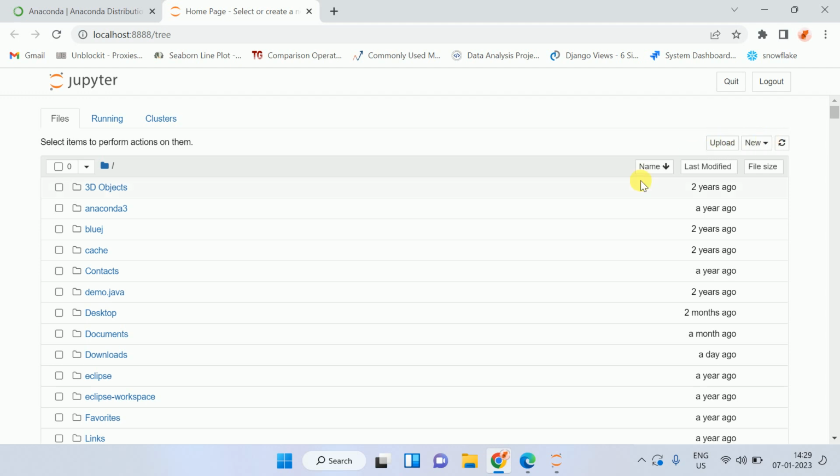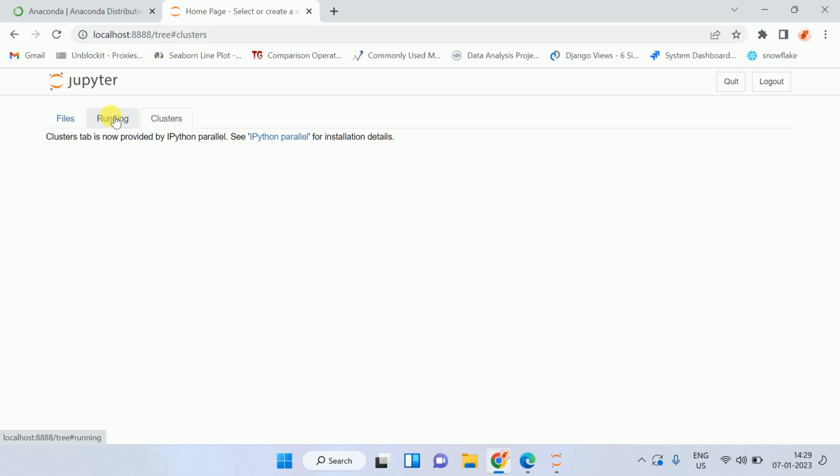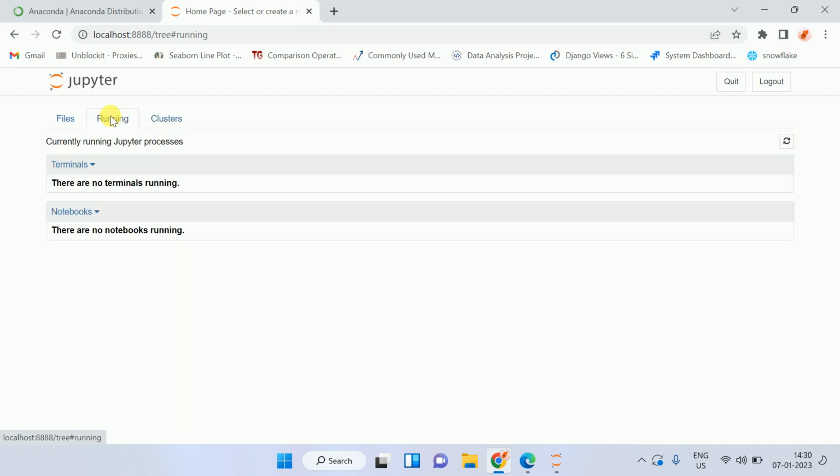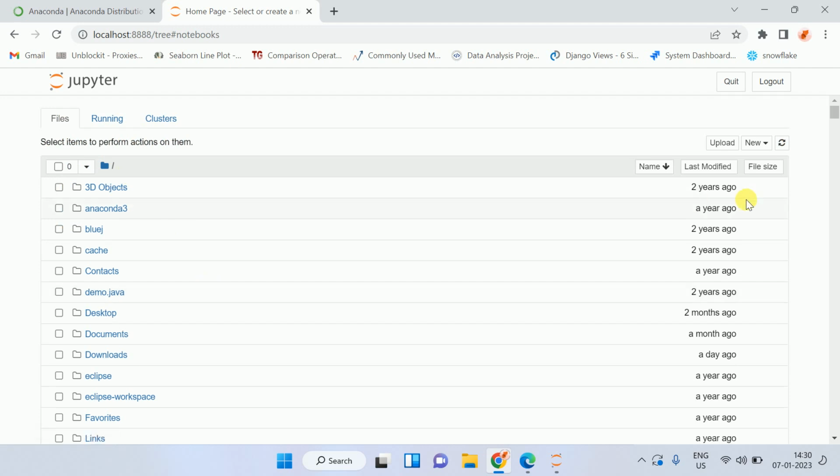Let me tell you about this Jupyter interface a bit. There is an upload option where you can upload your files here, and there is a New option. You can also filter based on some conditions. For clustering, you can click on the clustering tab and use the clusters. So let's see how you use it. Just go into the New option.